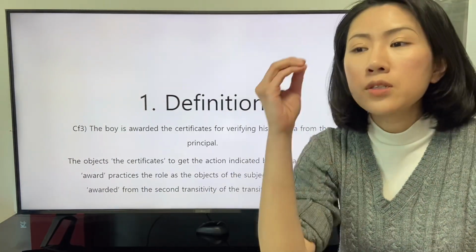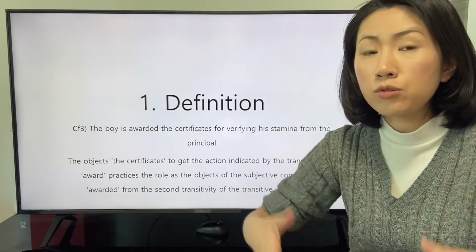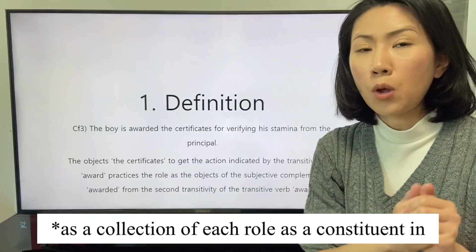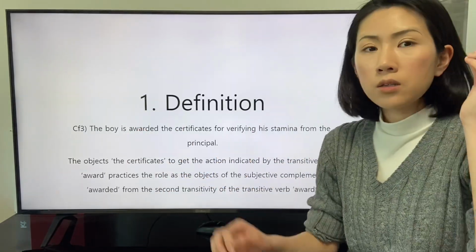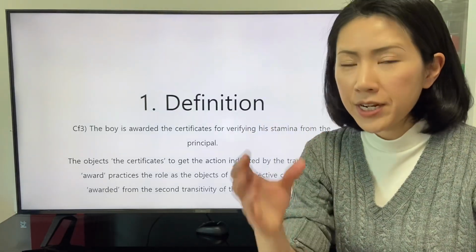The first transitivity is about the structure of the clause. The second transitivity is about the definition.